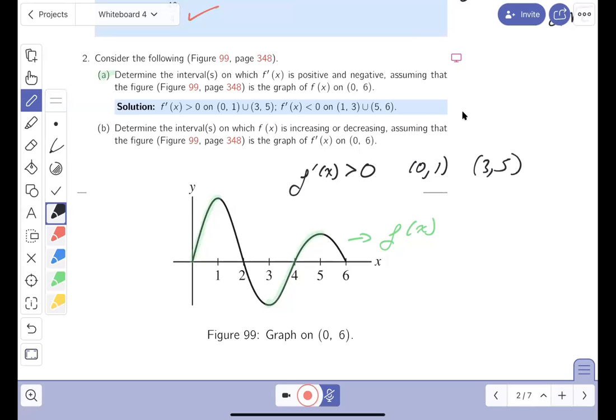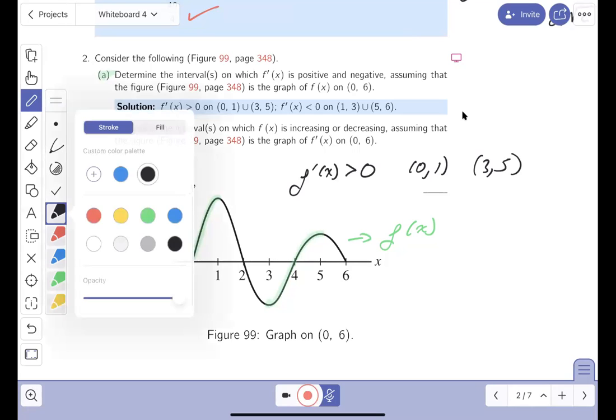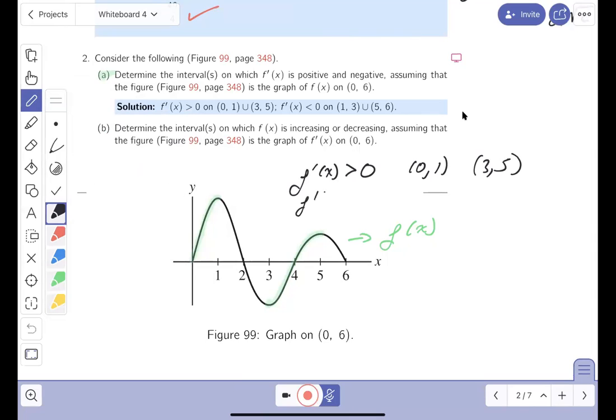Let's look at our key. What does it say? It says determine intervals where f prime is positive. I did that. And where it's negative. I haven't done that yet. It's negative when the function is decreasing, here and here. Where is it decreasing? Let's write that down. It's decreasing between 1 and 3, and it's decreasing between 5 and 6.